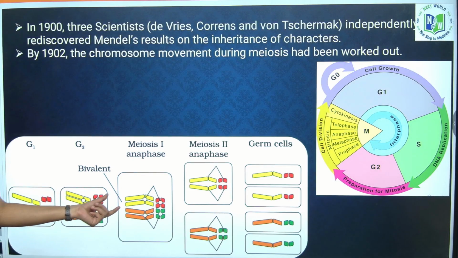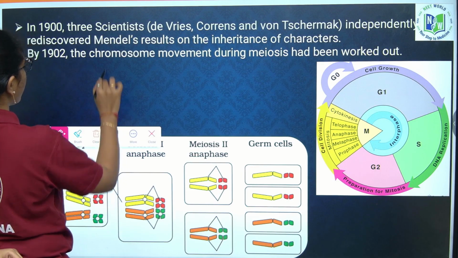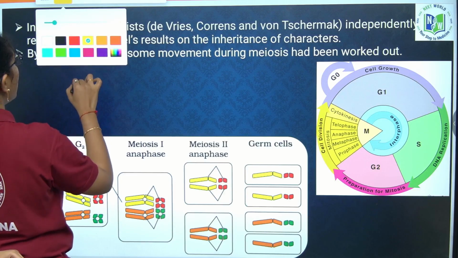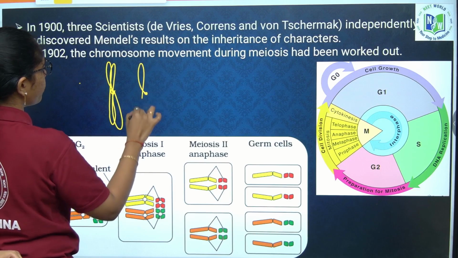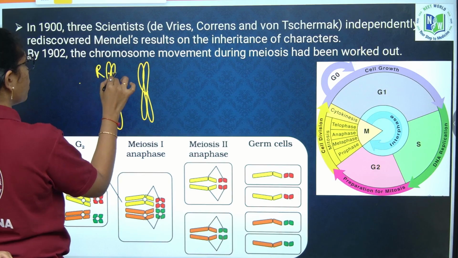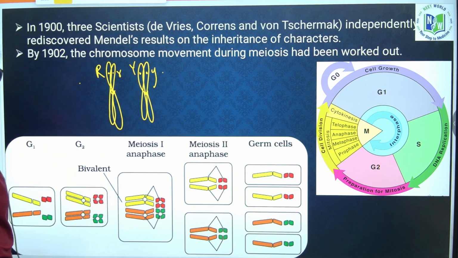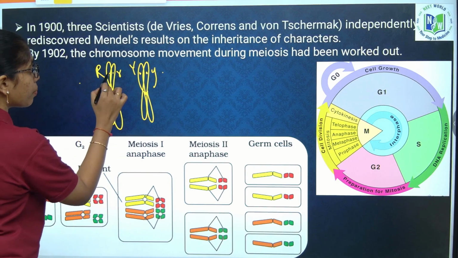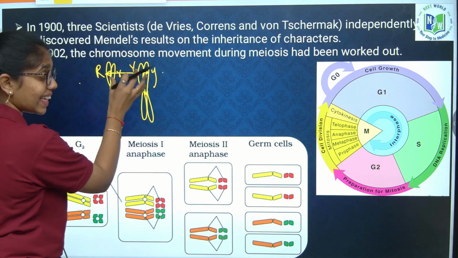Yes, chromosomes and genes occur in pairs, as we know, right? For example, if we take a chromosome, where are genes present? Genes are present on the chromosomes. Yes or no? Yes. So if we take any trait, for example round and wrinkled, yellow and green, genes are present on the chromosome at homologous loci, on the same location.